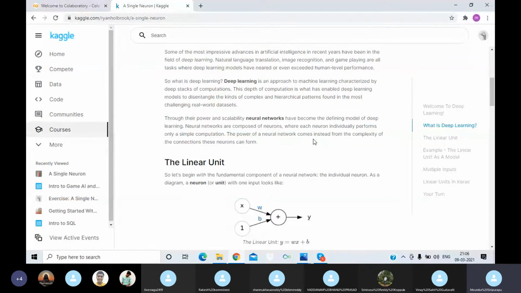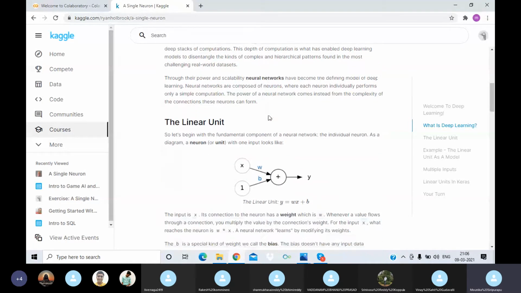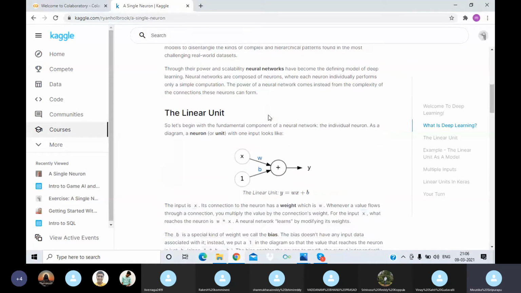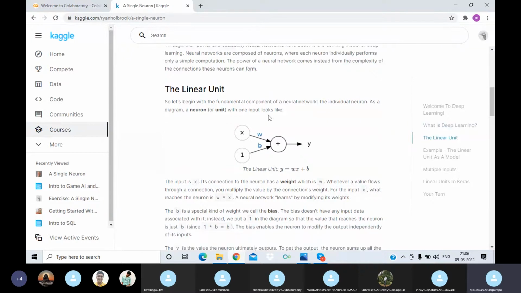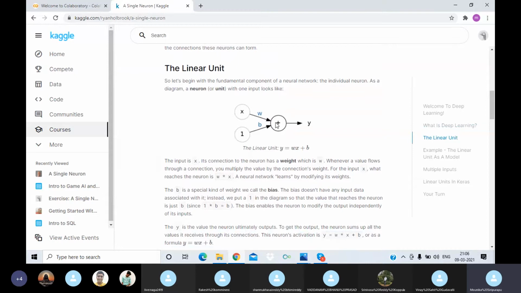Okay. A neural network is made up of combined neurons which help in the computation, and a weight is attached to each. Now coming to a single neuron, we will have a linear unit and multiple inputs. To construct a linear unit, we will give one input, x, linked with the weight, and for every neuron we will have the bias, and its input will be 1. For a single neuron we give that as 1, and y is the variable which is the output.